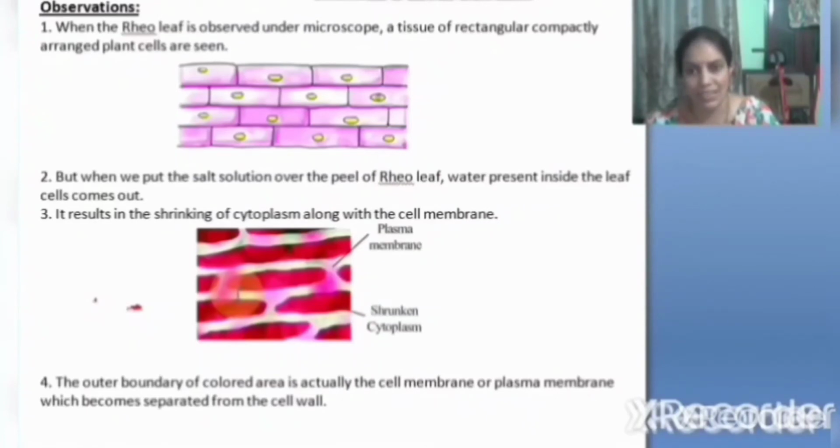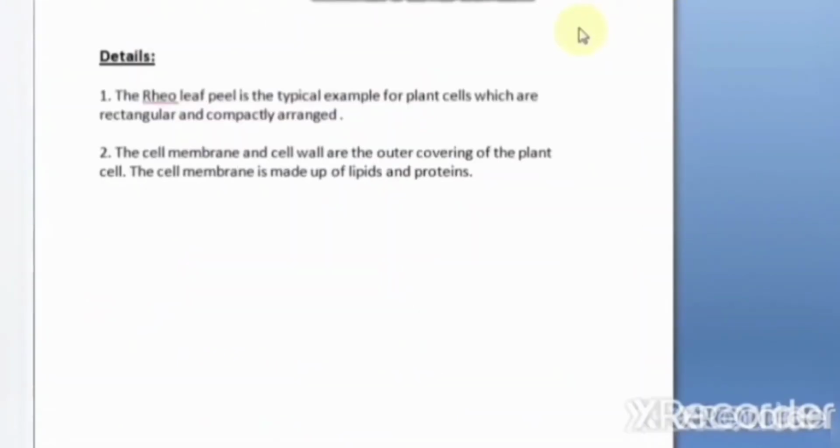So the cell shrinks and the cytoplasm shrinks, and the plasma membrane becomes clearly visible, coming out. So the outer boundary of the colored area is actually the cell membrane or plasma membrane, which becomes separated from the cell wall. See here, the thick red colored portion is cytoplasm. It is shrunk, leaving the cell membrane here. The light colored small line here is the plasma membrane.